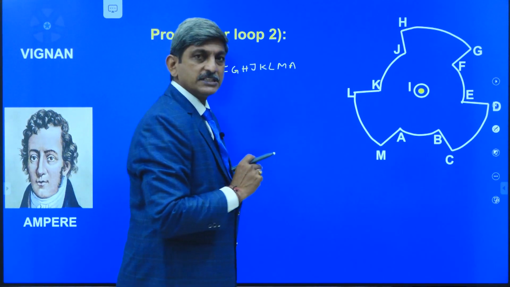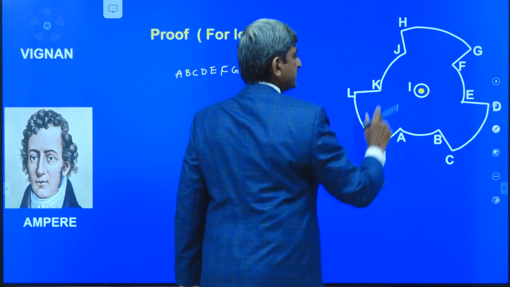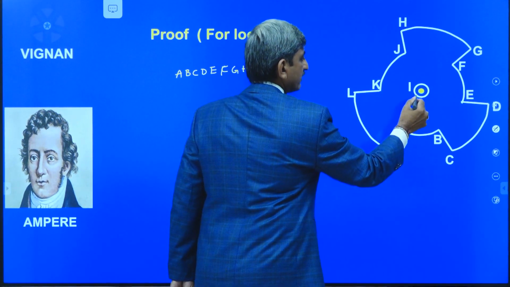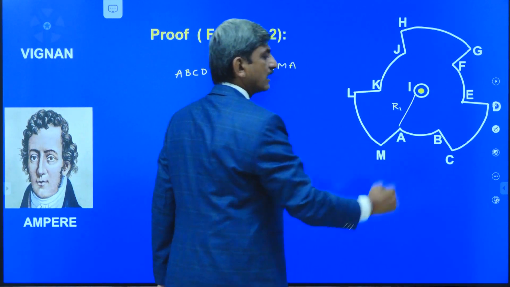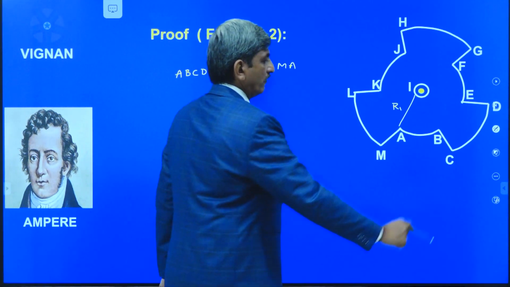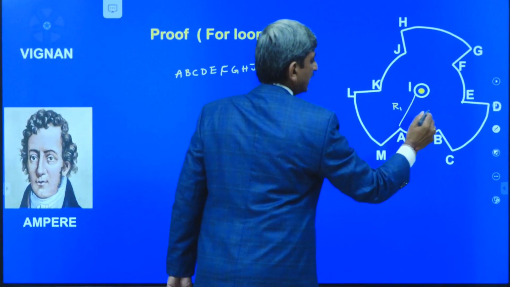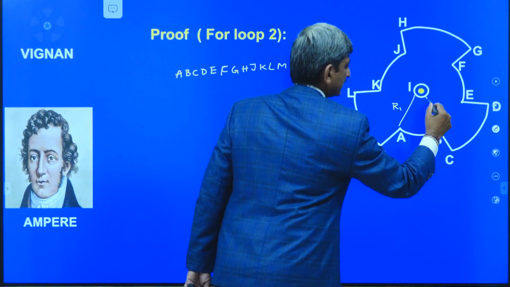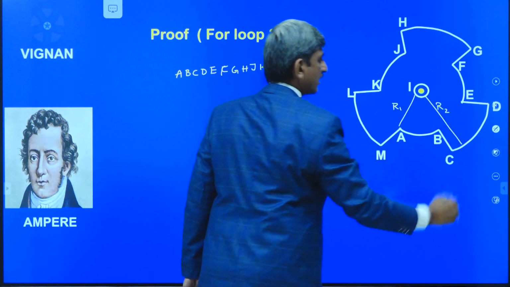Now, when you see this diagram, this AB, EF and JK have equal radius. Let it be R1. Whereas CD, GH and LM have equal radius, let it be R2.